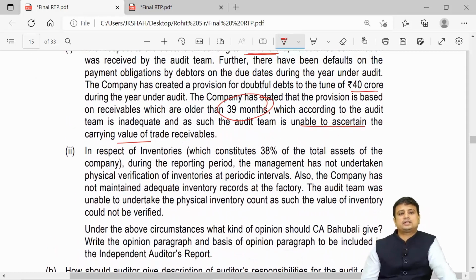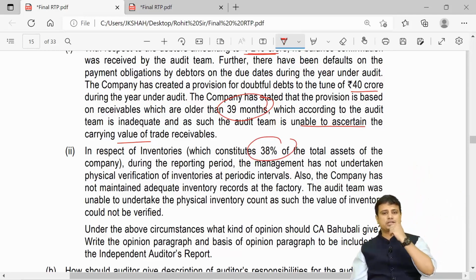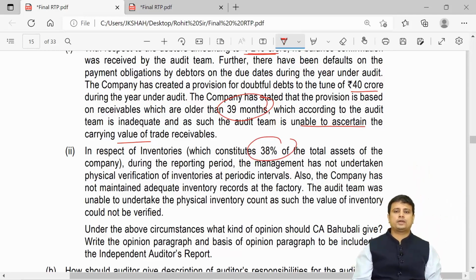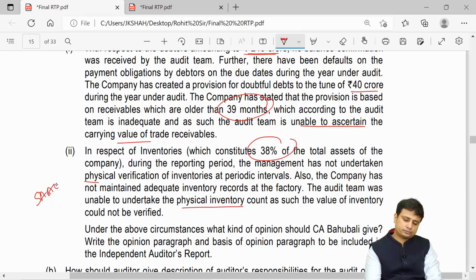Now in the second case they are saying, in respect of inventories which constitute 38% of the total assets, which means it is very material and carries a substantial proportion. During the reporting period, the management has not undertaken physical verification of inventory. Also, the company has not maintained adequate records. The team was unable to undertake physical counting. So here we did not have PSI.